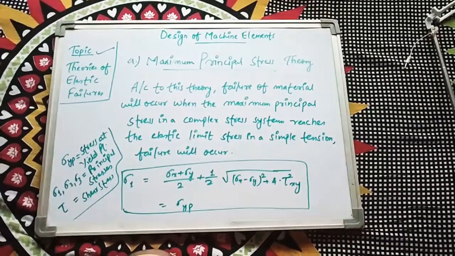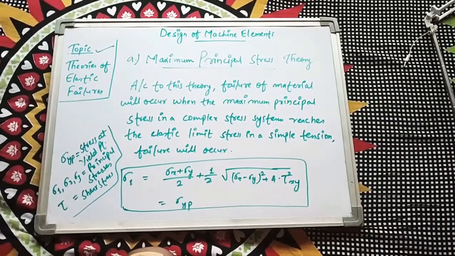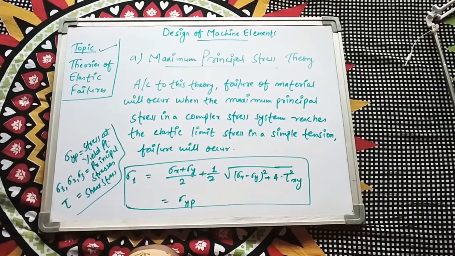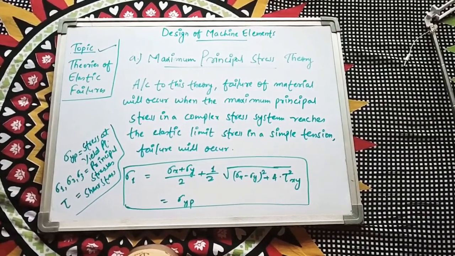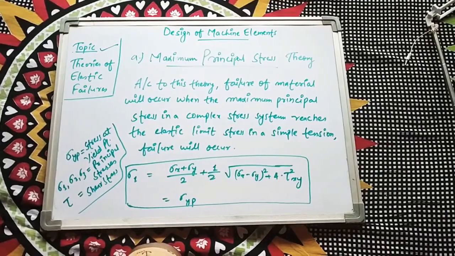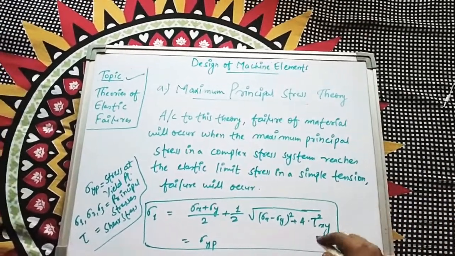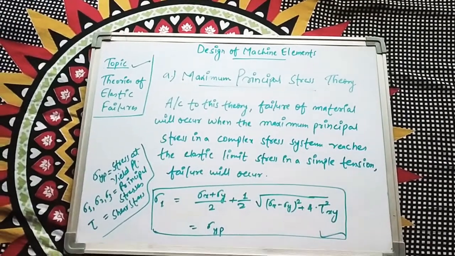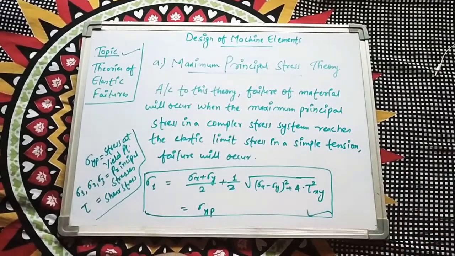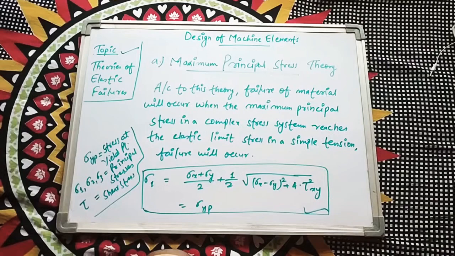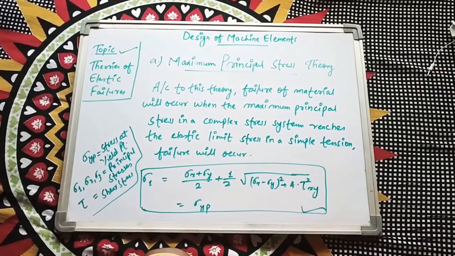So this is mainly the maximum principal stress theory, which denotes that failure will occur when the maximum principal stress reaches the elastic limit, and the statement is given here. Now coming back to the next theory. Write it down, and we will get to the next one.